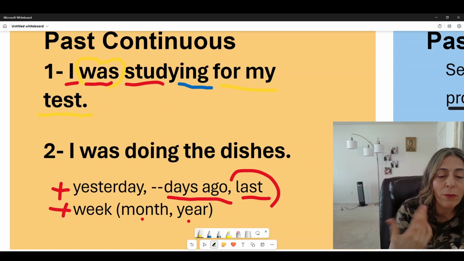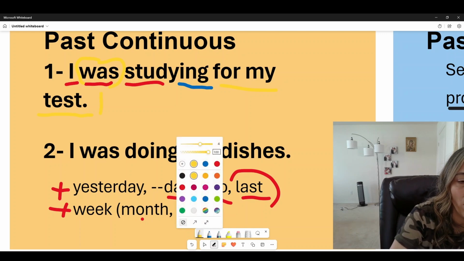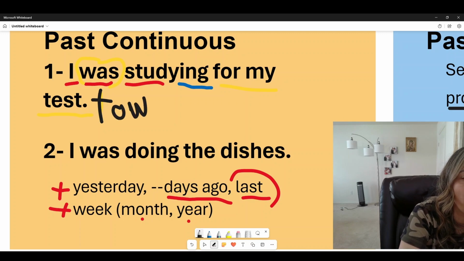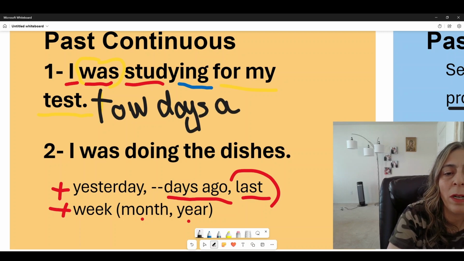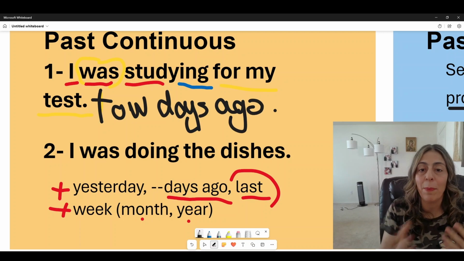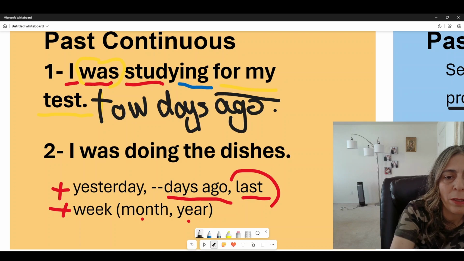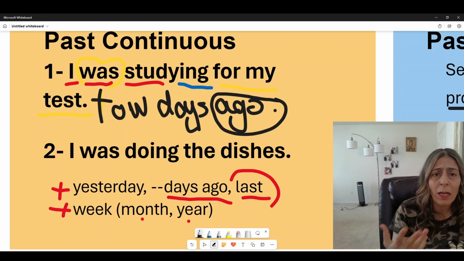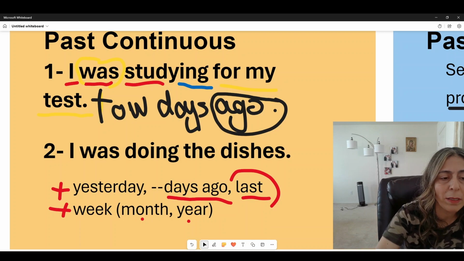Now if we add, for example, 2 days ago, this also shows me that it's in the past, because we have the word ago here. Now, if I say last week, it's also the same. It'll show me that it's something in the past.